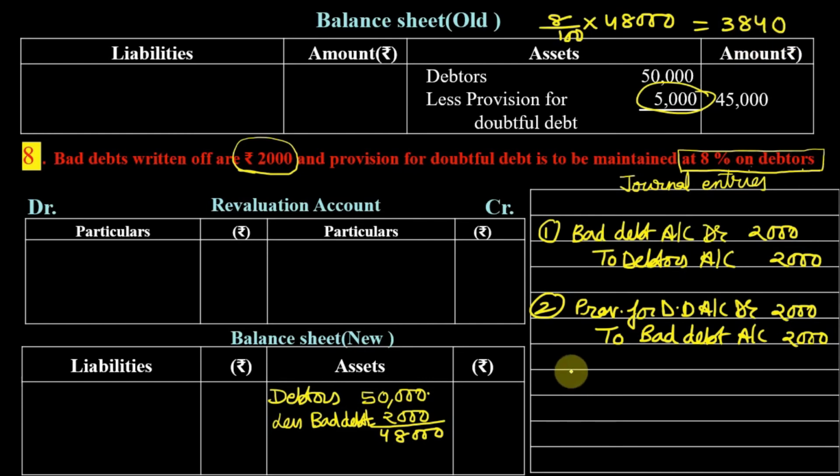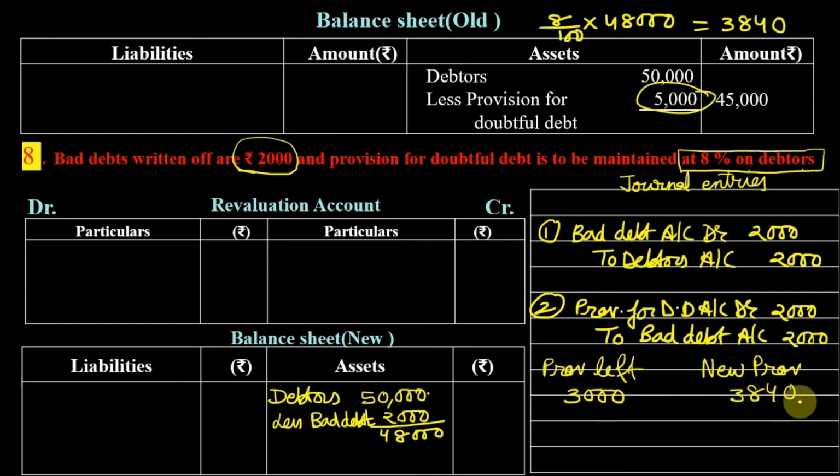Before doing that, how much provision is left? Out of 5,000, we have already used 2,000, so provision left is 3,000. But we have to maintain the provision at 3,840. So the additional provision we need to create is 840.